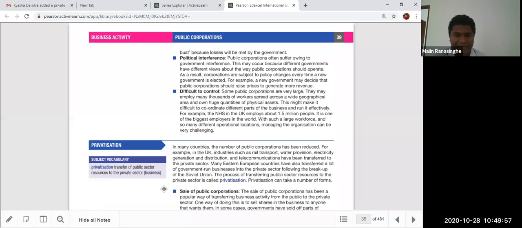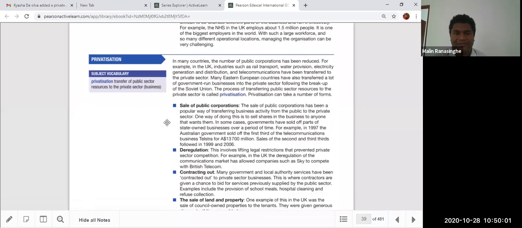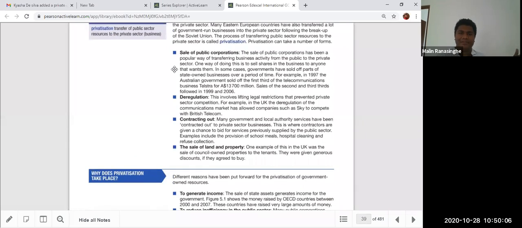Okay, and finally let's talk about privatization, guys. Privatization means the transfer of public sector resources to the private sector. We can see this as a solution to reduce those criticisms, to make the public sector efficient and more productive, to reduce the inefficiencies. So this is a solution: privatize, give it to a private sector person. He will be doing this thing. These are the main methods of privatization: selling public corporations for money, deregulation, reducing the rules and regulations so that the private sector can come in, and contracting out, outsourcing some parts.